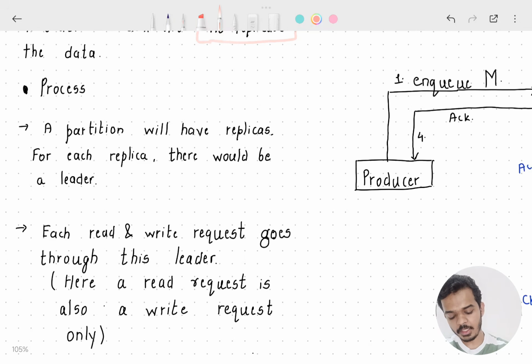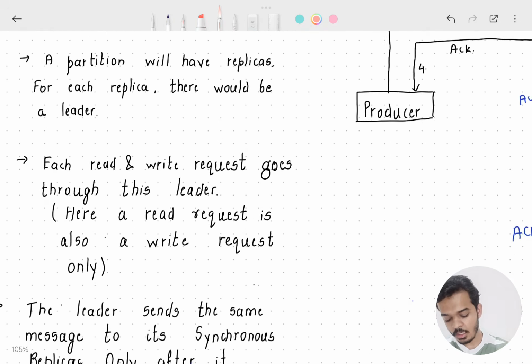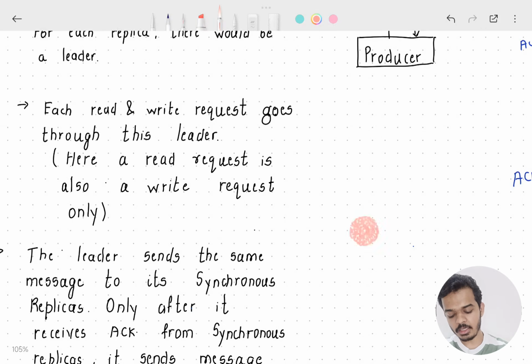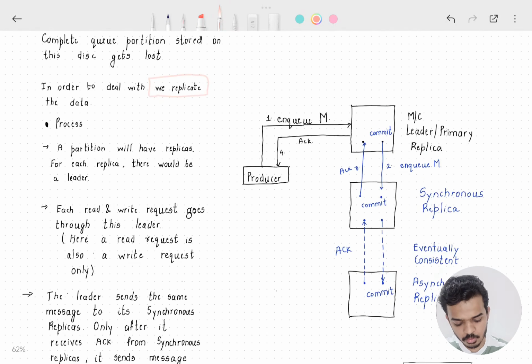So amongst multiple replicas, there would be a leader. Each read and write request goes through the leader. So let's say this is our primary replica or leader, and whenever there is a read or write request, it will go through this leader. So let's say there is a producer and it wants to enqueue a message M. What will it do? The producer will reach out to the leader or primary replica. It will tell that I want to enqueue a message M.